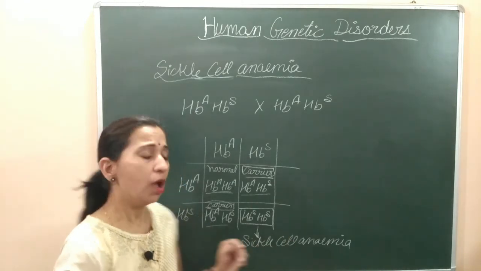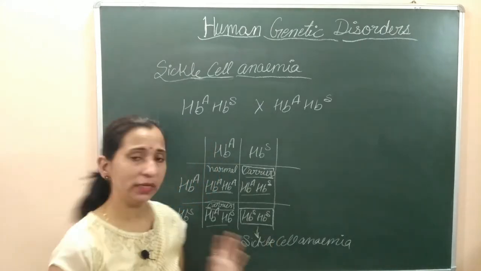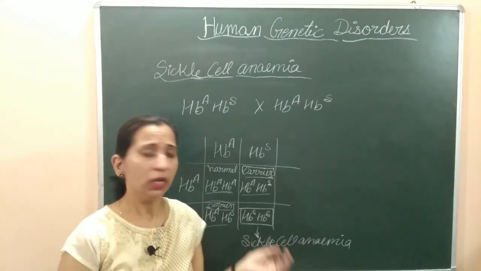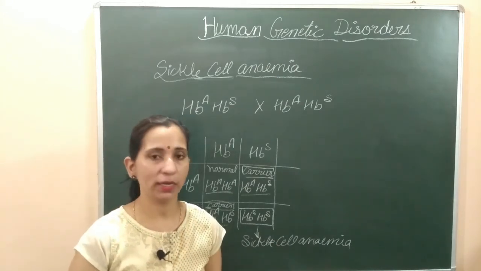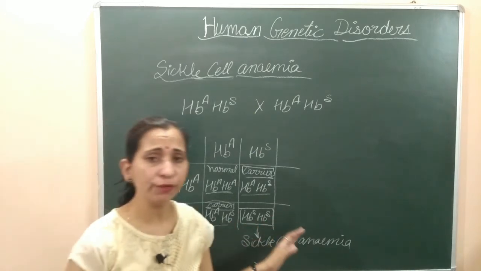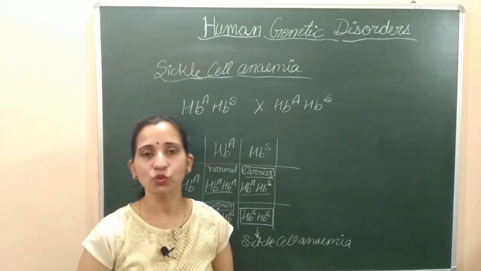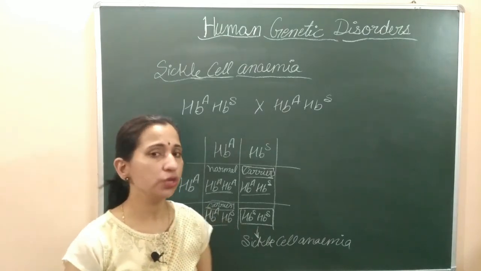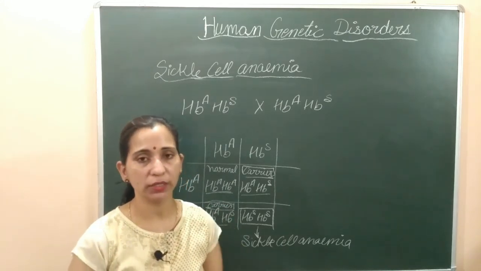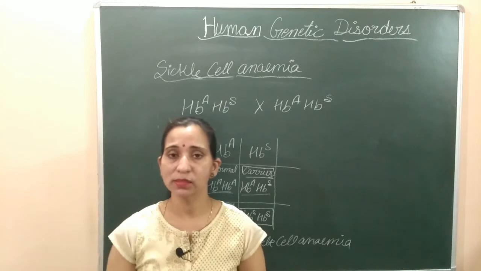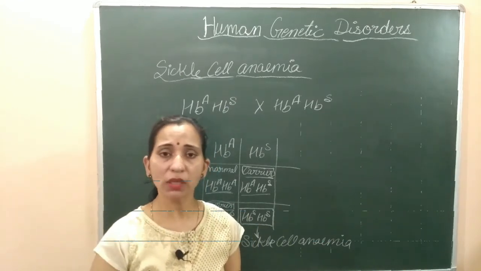But these individuals which are carrying the homozygous alleles of the HbS, the sickle cell alleles, these type of individuals are completely resistant to malaria because the Plasmodium is not able to invade this type of RBCs. So they are given advantages by nature to survive from malaria. यहाँ पे मलेरिया या तो इनके अंदर होता नहीं है या फिर मलेरिया की वजह से इनकी डेथ नहीं होती है. This is the advantage. So here we discussed the disease that is sickle cell anemia. Now we'll discuss another autosomal recessive disorder which is thalassemia.